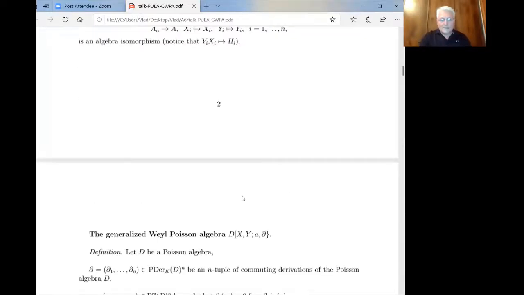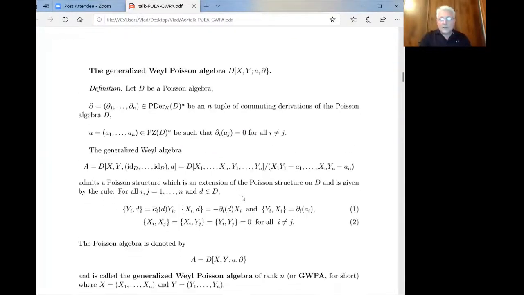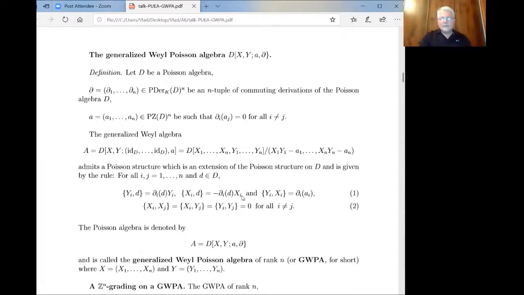Okay, so now we come to generalized Weyl Poisson algebras. Right, so this is the Poisson version of associative generalized Weyl algebras, if you want. Of course, I don't have time to look at the motivation, but you will see. So we start with an arbitrary Poisson algebra.